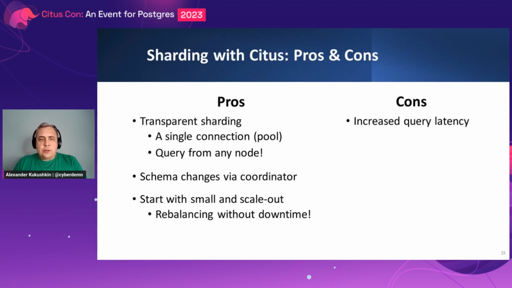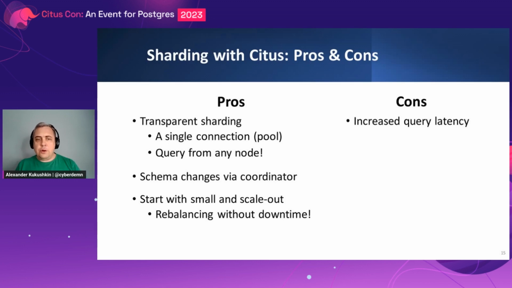And what's the biggest advantage of Citus? You can start small. You can set up originally just a couple of worker nodes, and when your business grows, when the amount of data grows, you can add some additional worker nodes and scale out.